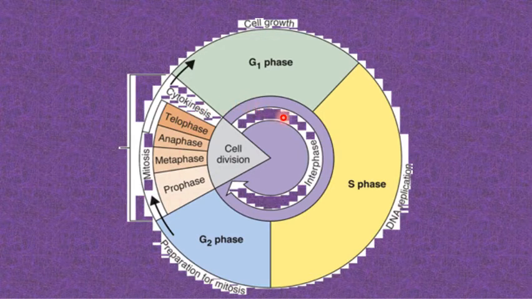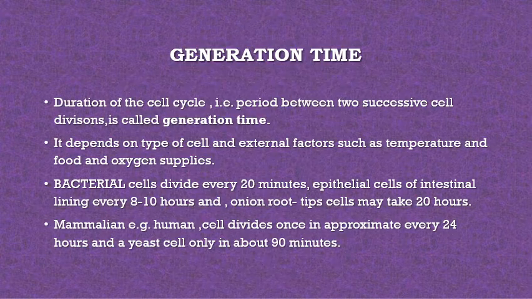The interphase is known as the resting phase, or you can say a preparatory phase, when the cell prepares itself for cell division, and actual cell division takes place in the M phase, that is mitosis.